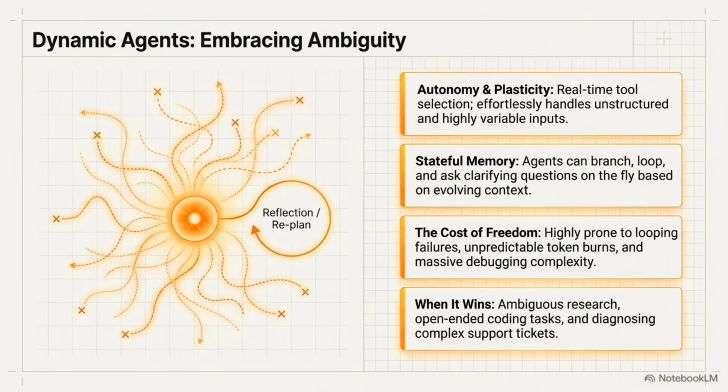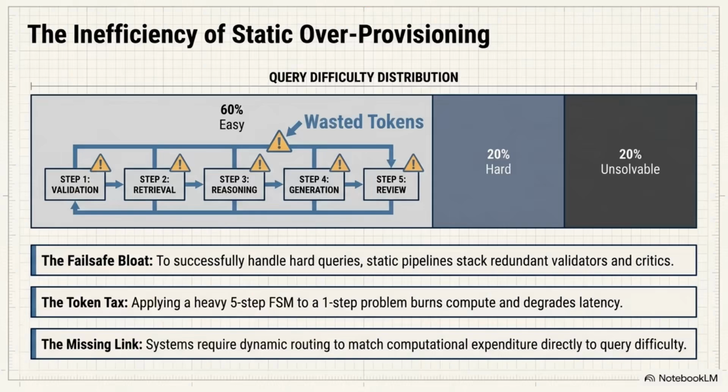It essentially puts a tiny, really cheap model right at the front door, and its only job is triage. Oh, so it acts like a dispatcher. Exactly like a dispatcher. If it recognizes a standard invoice, it just sends it down the cheap static factory line. It only wakes up the heavy, expensive dynamic agent if it sees something complex it doesn't recognize. Wait, really? And the data shows this reduces token usage by over 60%, right? And it drops latency by 40%. That is huge. It is huge.